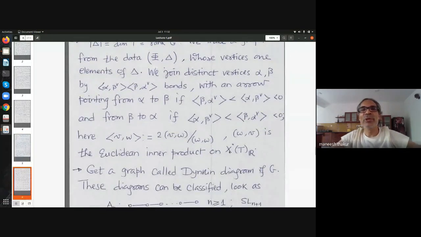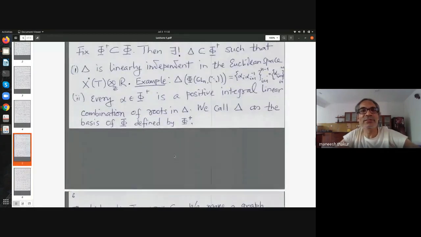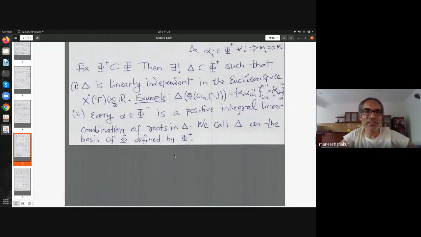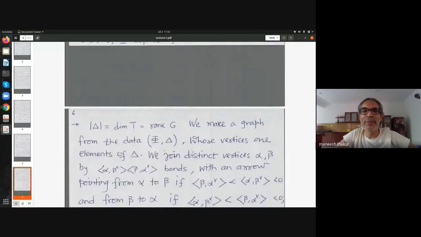Right. So to make this graph, you just take elements of delta as vertices, and you join two elements, say alpha and beta. So there is a definition of this angular bracket. If round bracket denotes the Euclidean inner product on this set of characters I defined, so let's fix a Euclidean inner product there, which is positive definite.